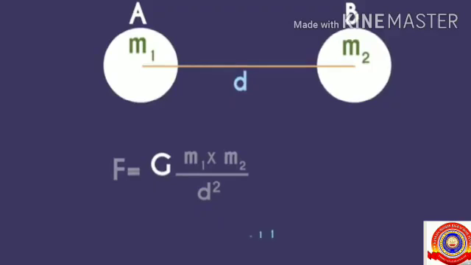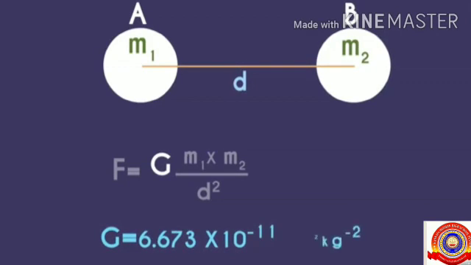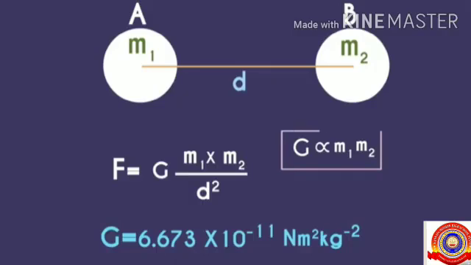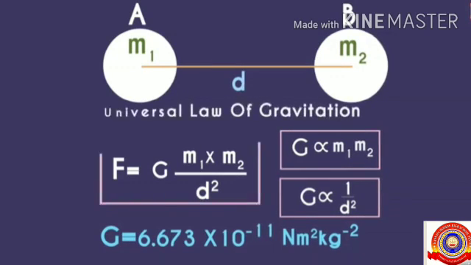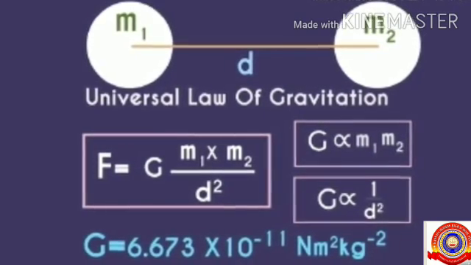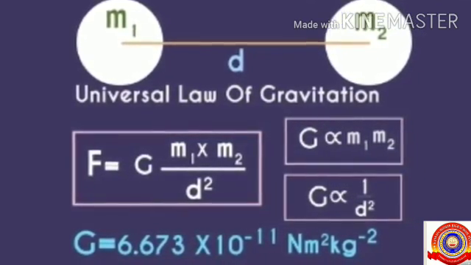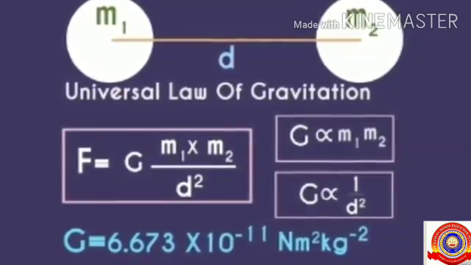G is the gravitational constant, used to remove the proportionality sign, and the value of G is 6.673 into 10 raised to minus 11, and the unit is Newton meter square kilogram raised to minus 2, or it can also be written as Newton meter square per kilogram square. It was Henry Cavendish, a scientist, who determined the value of G for the first time through experiments.